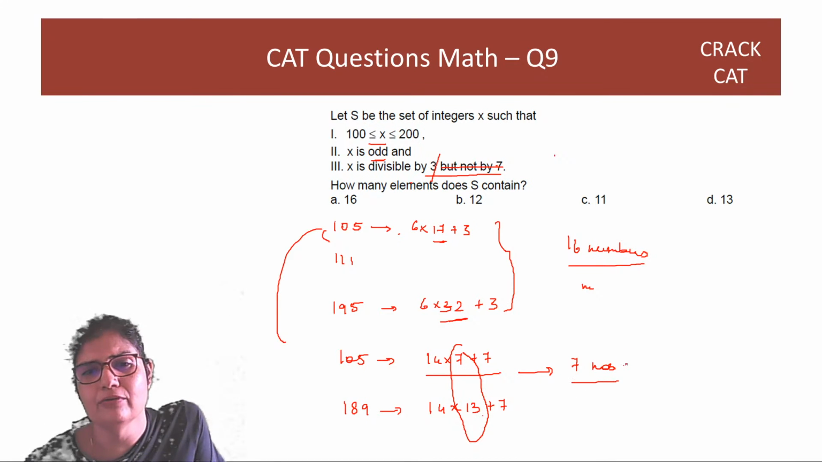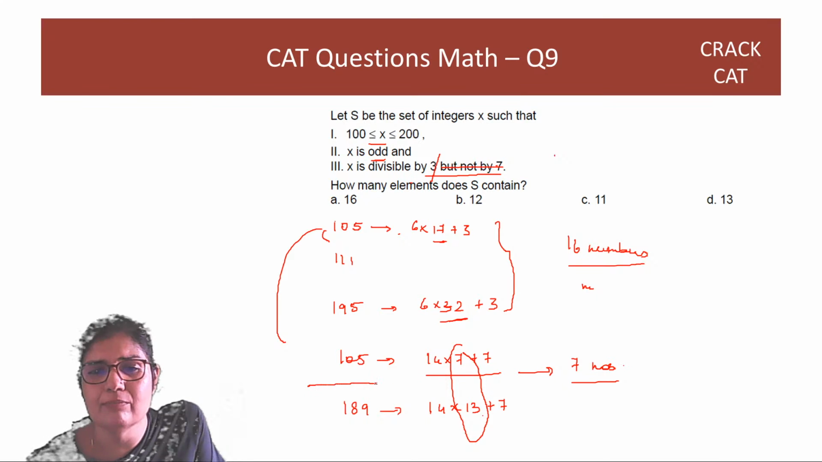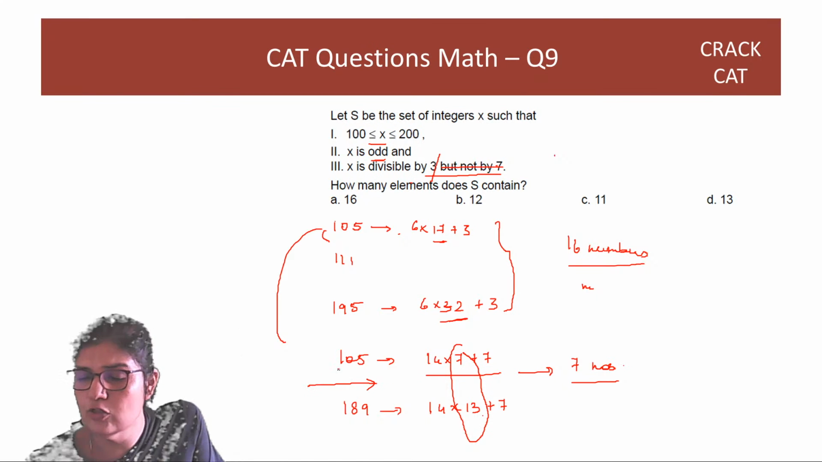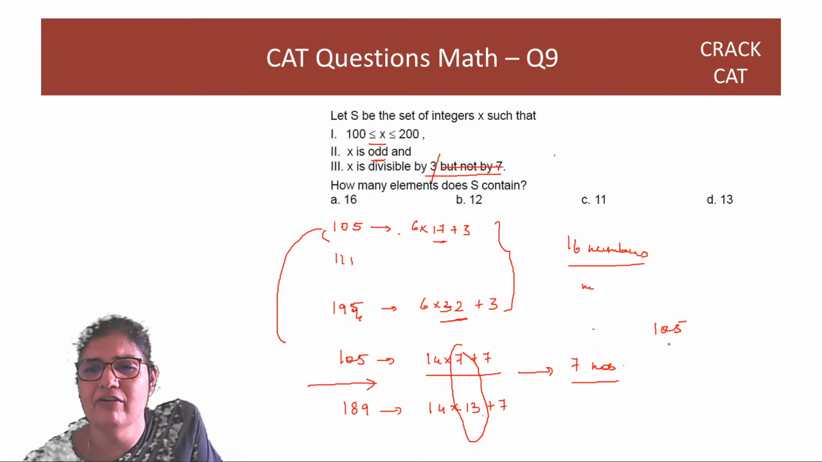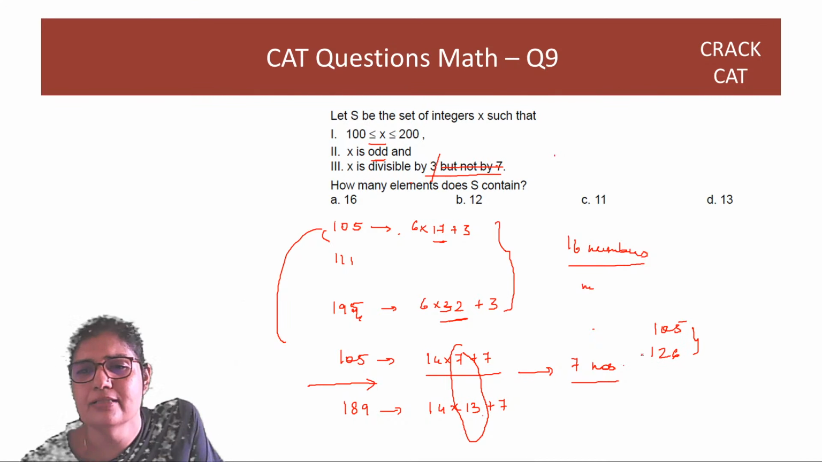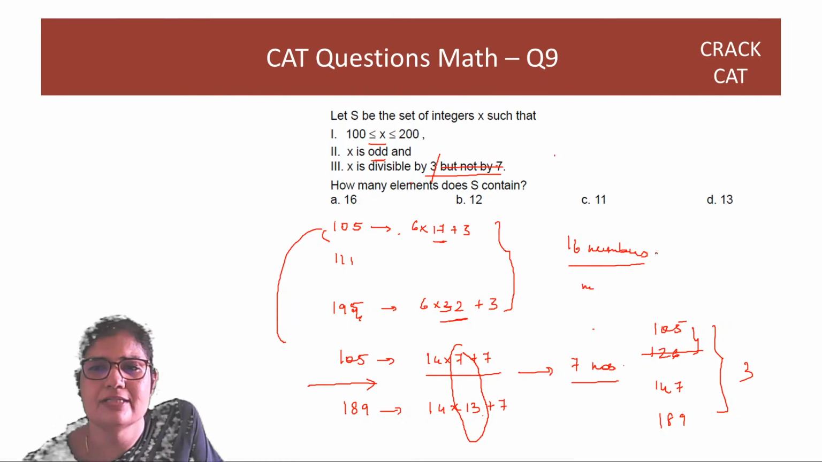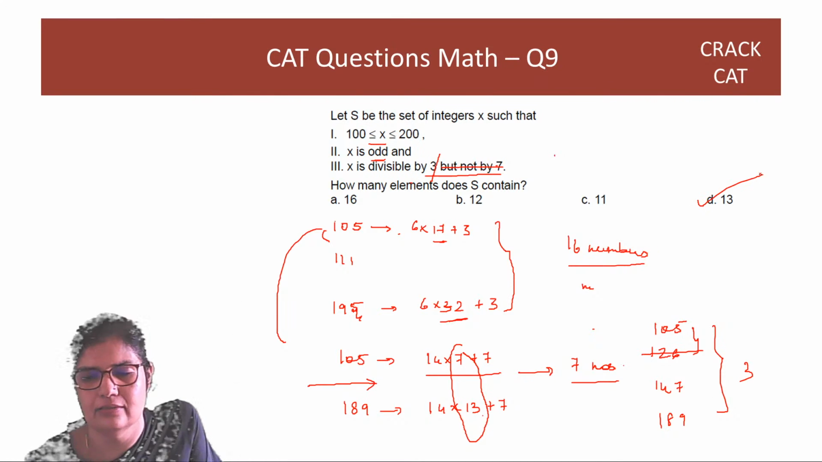So divisible by 3 but not by 7. Right? All of these numbers are not divisible by 7, but they should also be divisible by 3. So your first number is 105. Then you have 126. So this is faster, right? Just adding 21. But this is not odd. So the next number is 147. This is odd. So if you add 42, 189, there are 3 such numbers. So out of 16, you subtract these 3 numbers, the answer is 13.